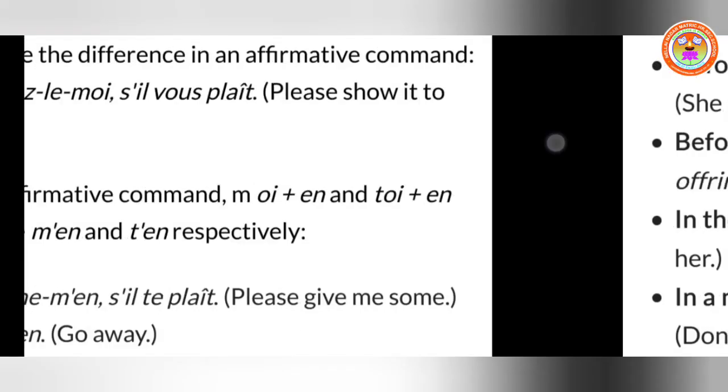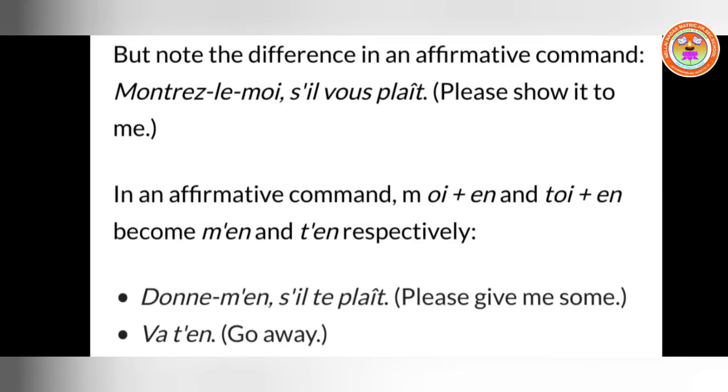Okay. Next, but note the difference in an affirmative command. Montre-le-moi. So now in the affirmative form, I told you the difference. Montre-le-moi, s'il vous plaît. Please show it to me. Then in the affirmative command, moi plus en or toi plus en becomes m'en or t'en respectively. We can't write moi or toi before en. You can write m' or t'. Donnez-m'en, s'il vous plaît. Please give me some. The next one, va-t'en, go away.